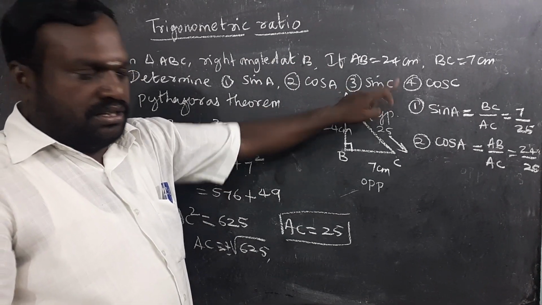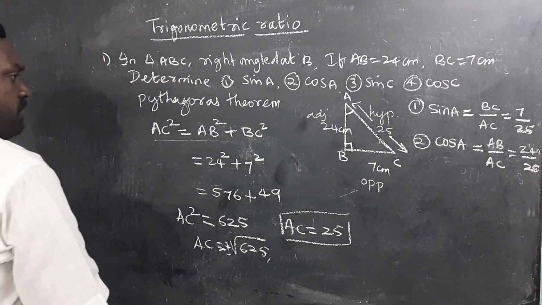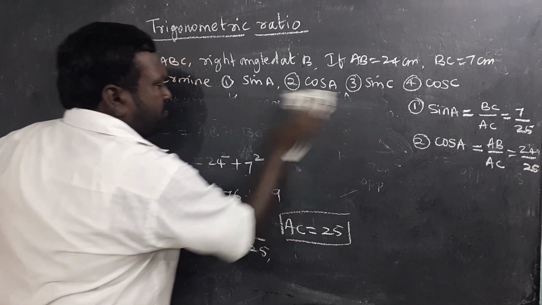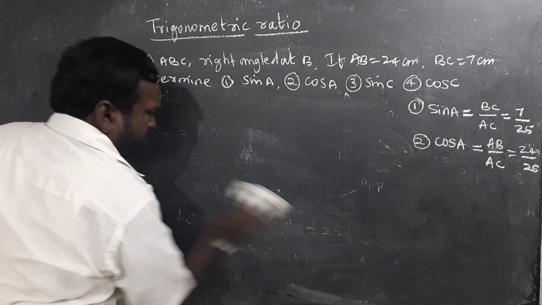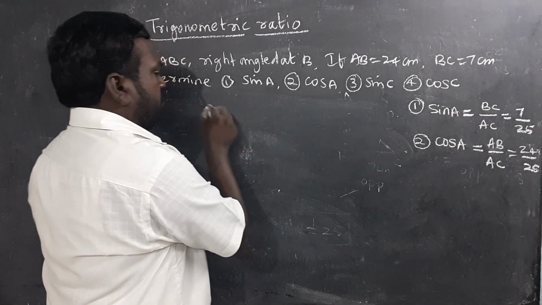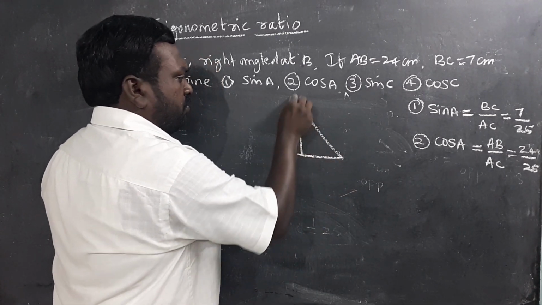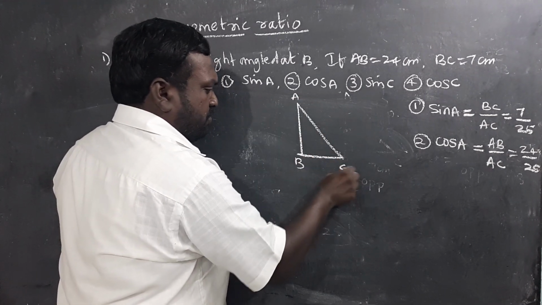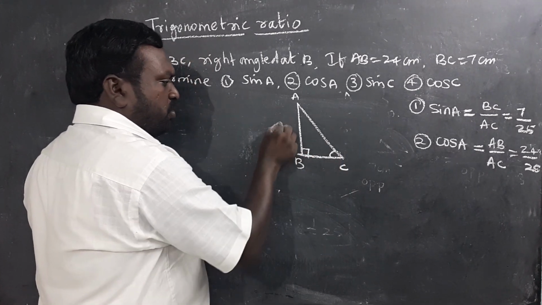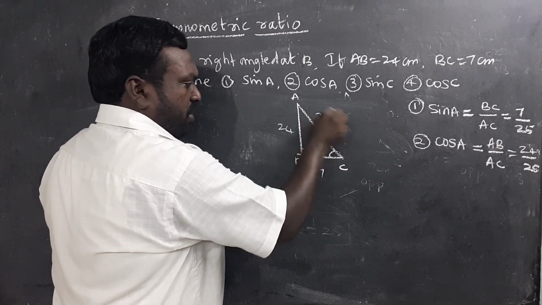Acute angle. Yes. We'll draw one more figure here, that same figure, A, B, C, angle C. Then AB is about 24, BC is nothing but 7, hypotenuse is nothing but 25.